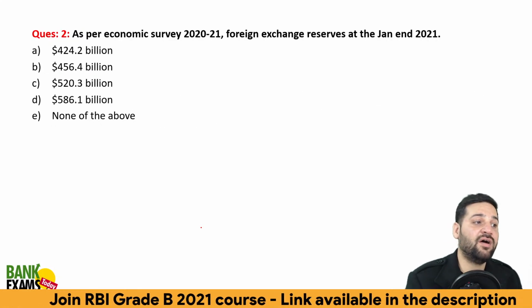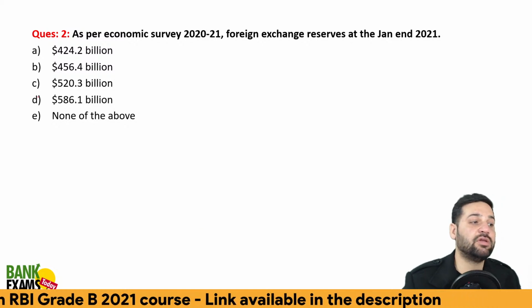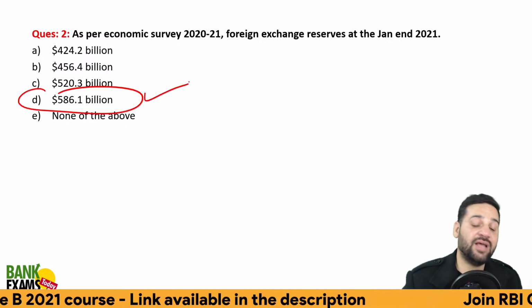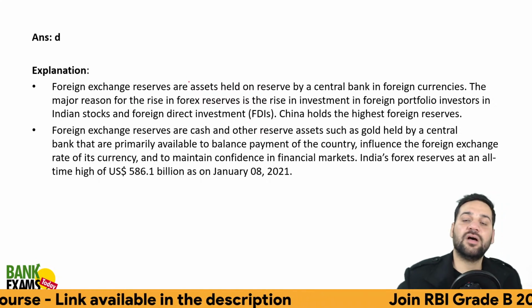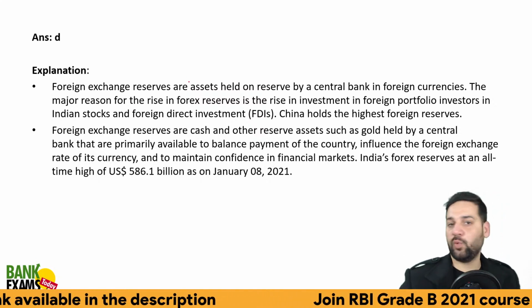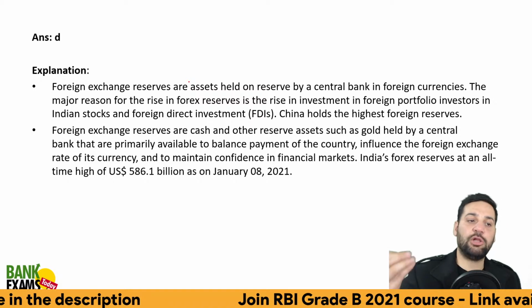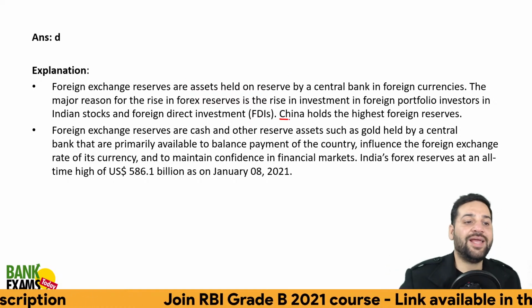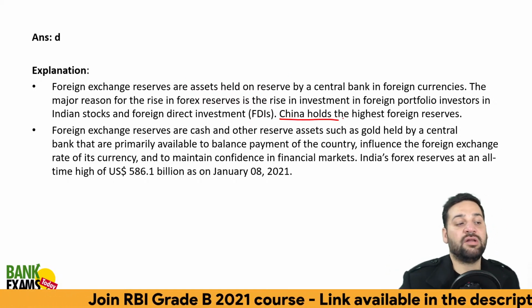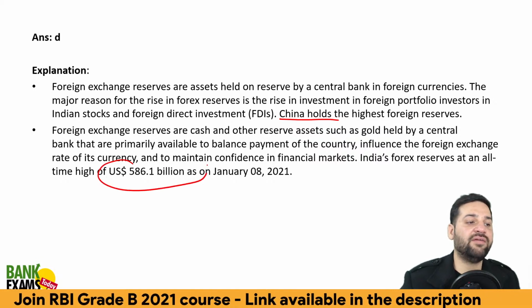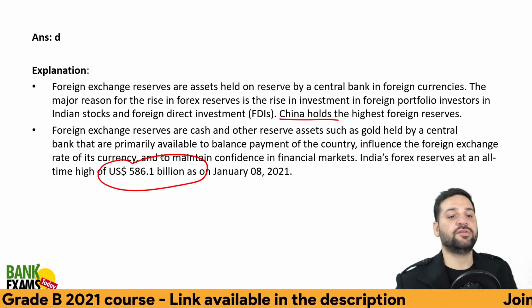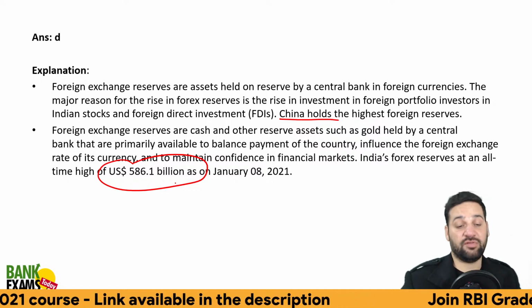We have $586 billion of foreign exchange reserve, because our import bill was lower but we were getting a lot of FDI. China has the highest foreign reserves, and we have $586 billion.